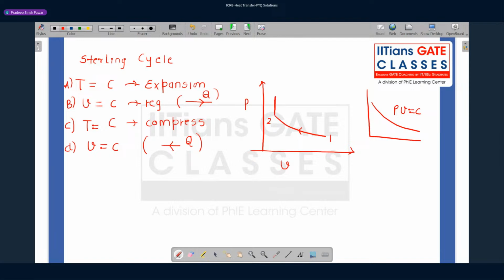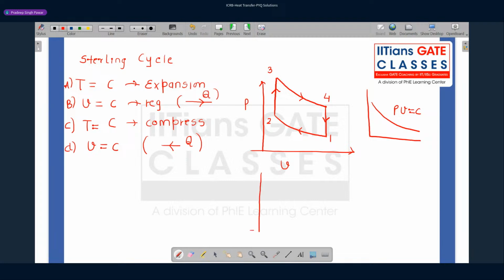Then we have a constant volume process, which will be 2 to 3. Here volume remains constant. Then we have 3 to 4, which is again a constant temperature expansion process. Why expansion? Because your pressure is decreasing and volume is increasing. And 4 to 1 is again a constant volume process. So this is the PV diagram of the Stirling cycle.